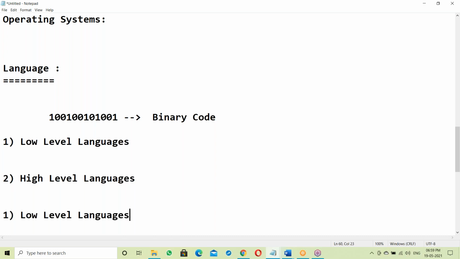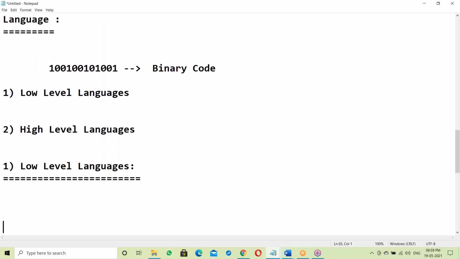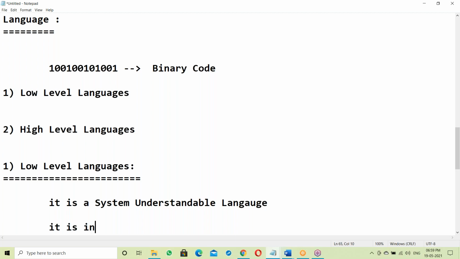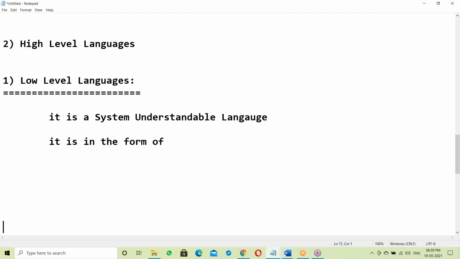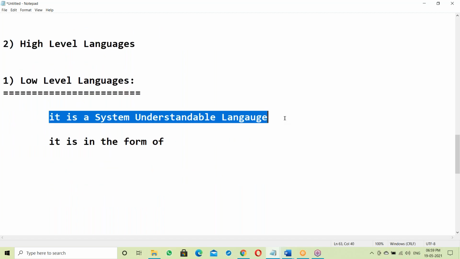Low level language is a system understandable language. It is in the form of binary codes. Yes, low level language is a system understandable language.